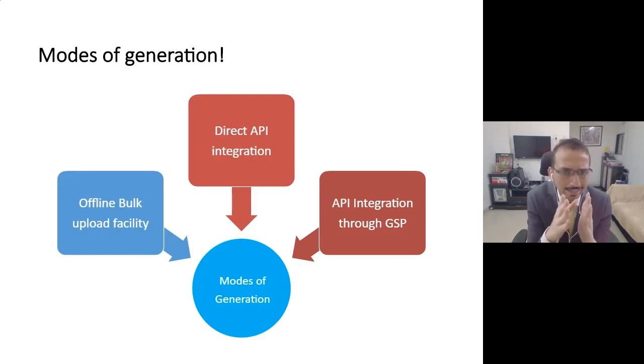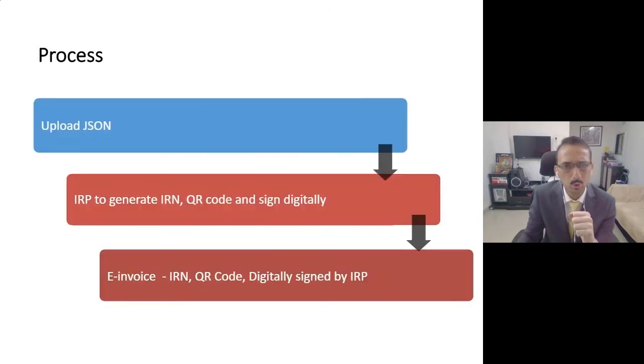You can do a direct integration, that is your system can be directly integrated. Typically this facility is available for large taxpayers. And finally you can also do an API integration through a GST Suvidha Provider. So these are the mechanisms which the government has given. Additionally, there is also a mobile app mechanism, but I don't think that is going to be used by many taxpayers. Once you upload the JSON file, as we discussed, the government will issue an IRN number and QR code to you.